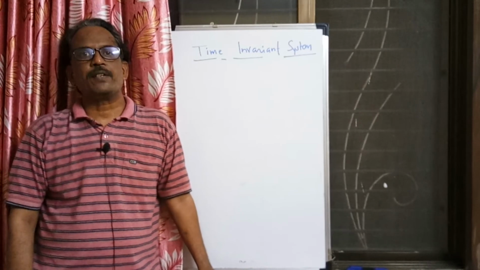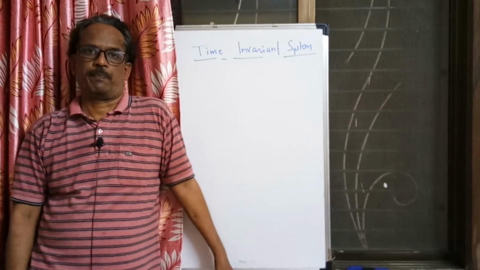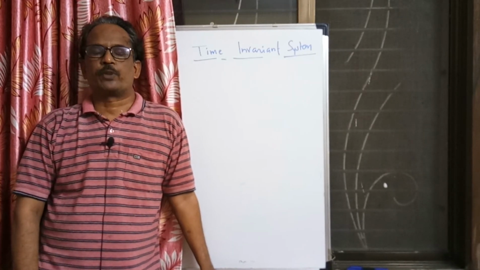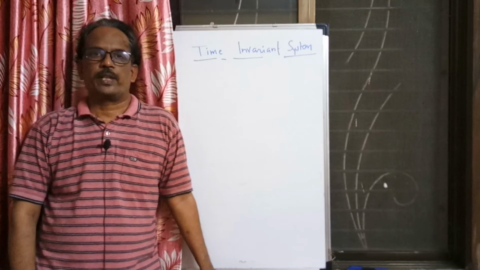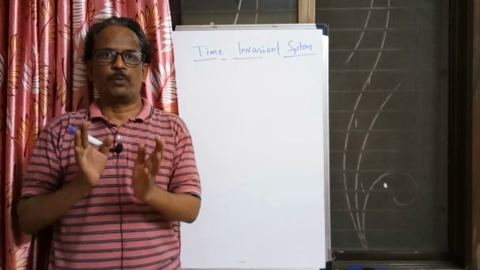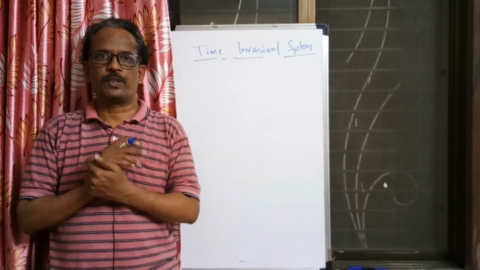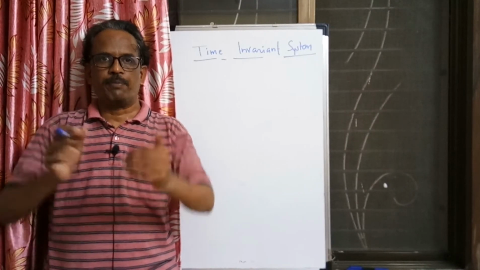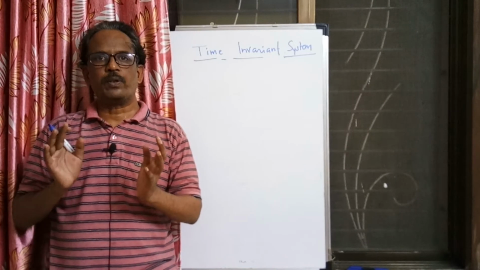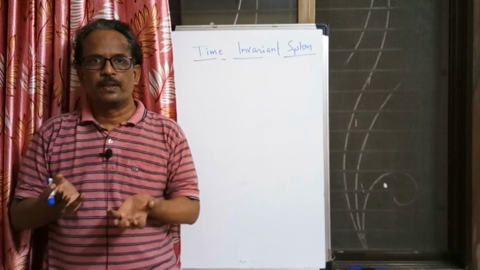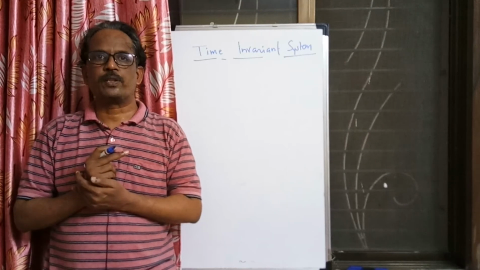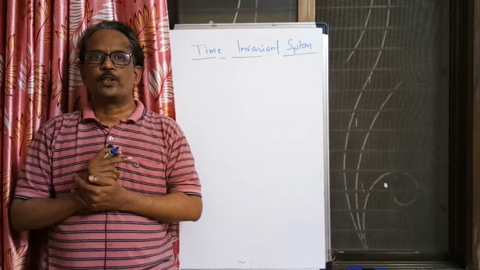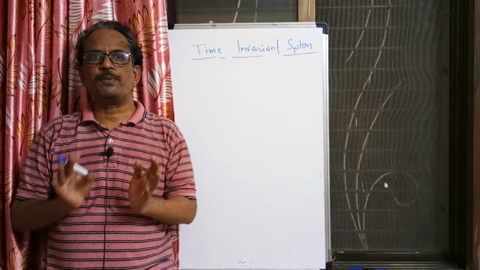Now we will see when the system is a time invariant system. The nature of the system should not change with respect to time. The response of the system should be the same even if I shift the input towards right or towards left; the response of the system should also shift towards right or left. In other words, a shift in the input causes the same shift in the output.